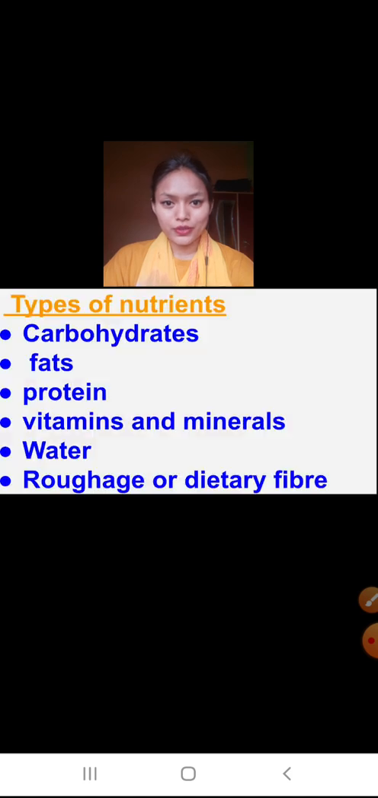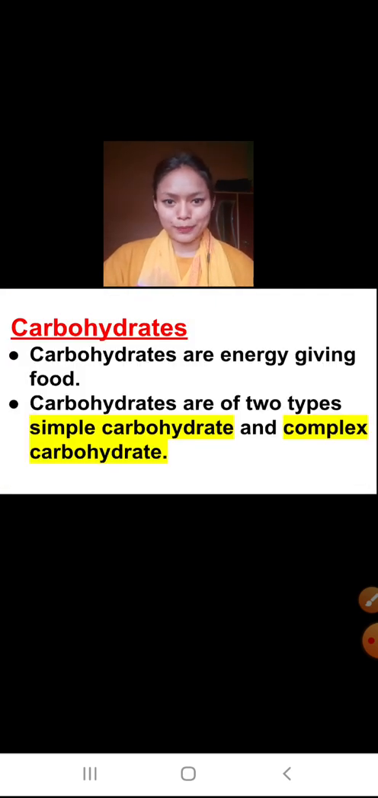Now, there are different types of nutrients present in a food. These are carbohydrates, fats, vitamins and minerals, protein, water, and dietary fibers, or roughage, as we can say. Roughage and dietary fibers are the same thing. So these are the types of nutrients that are present in a food. One by one we will study about all of them. First of all, let's come to the carbohydrate.